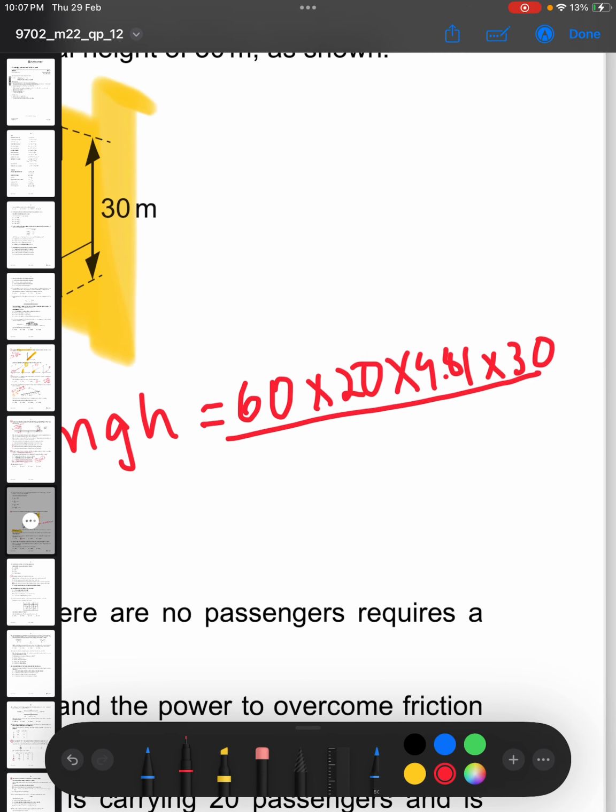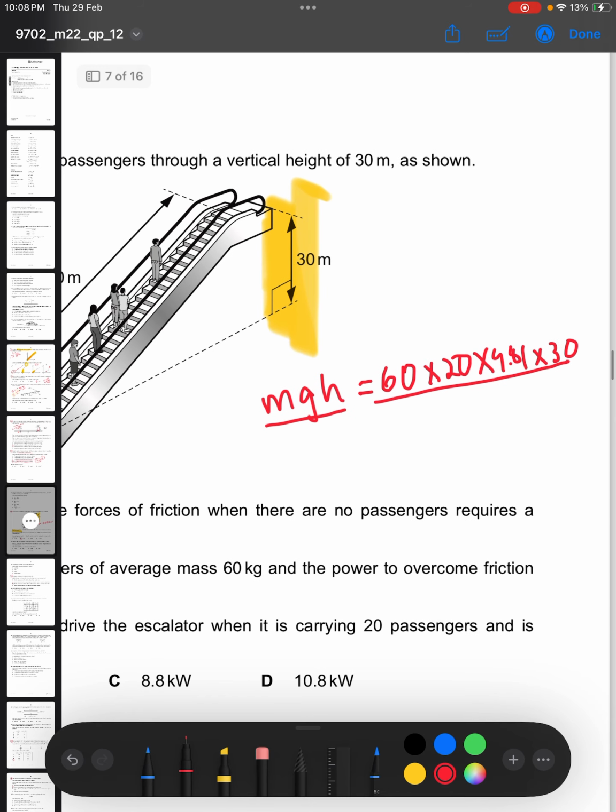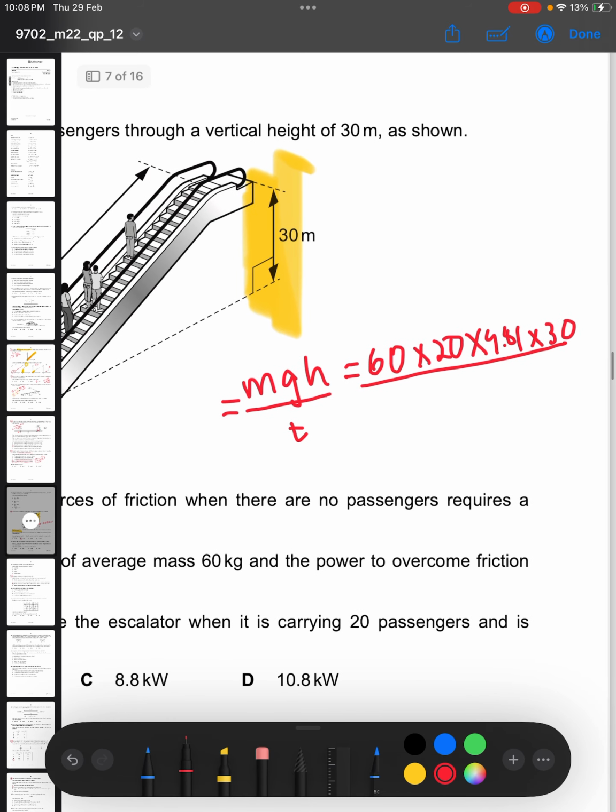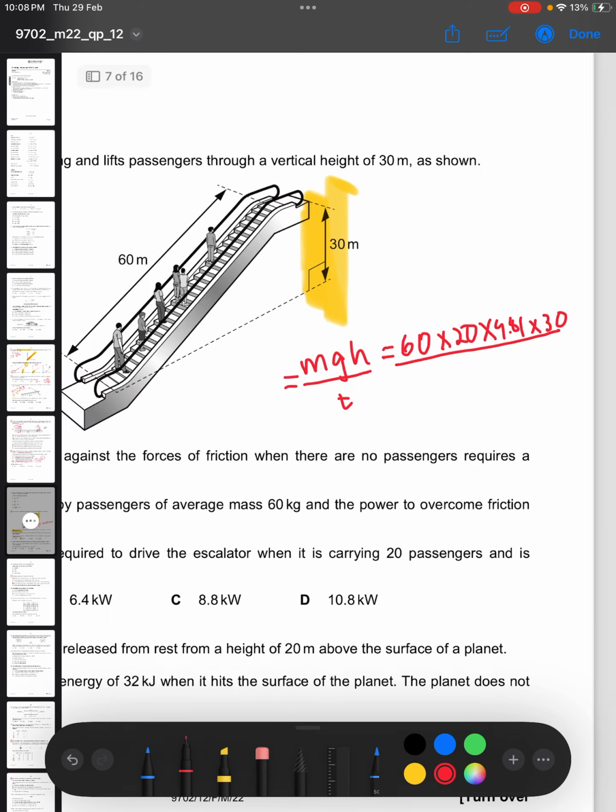Dividing the energy gained by the time taken gives the power gained by the passengers. But that power was supplied by the escalator. So the escalator is supplying two powers, one to the frictional forces and one which is gained by the passengers. So we need the time it was gained.